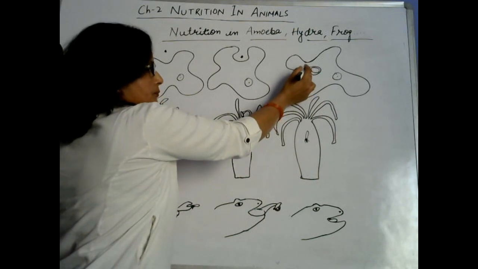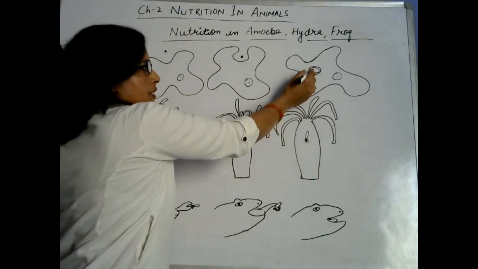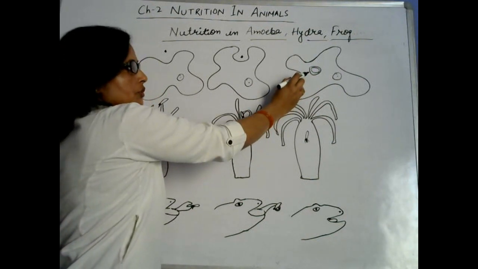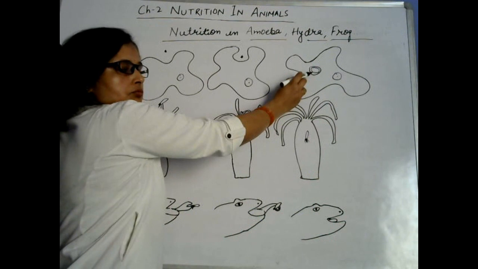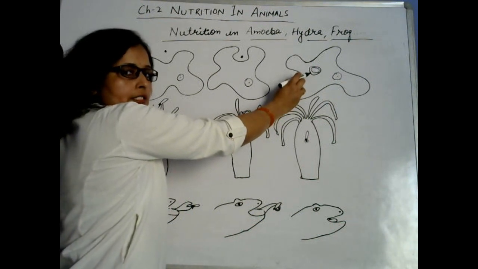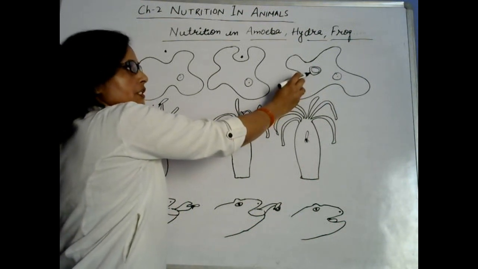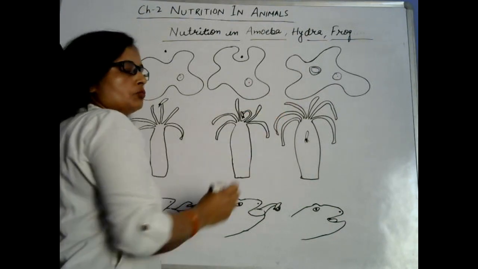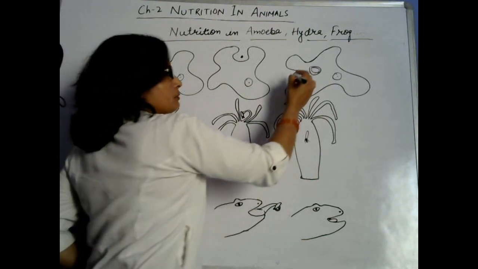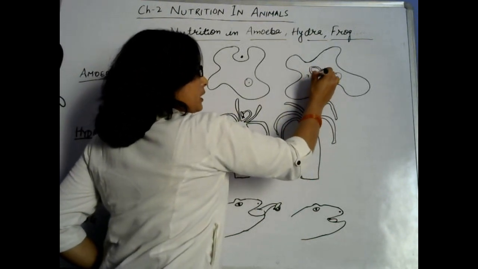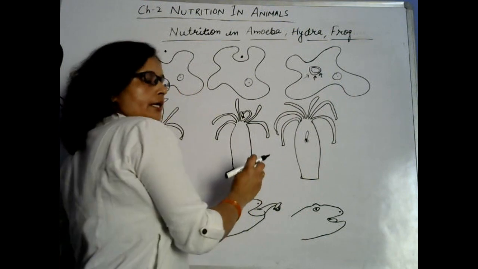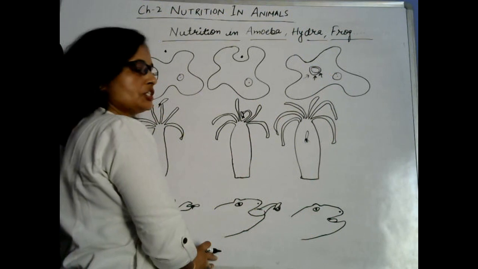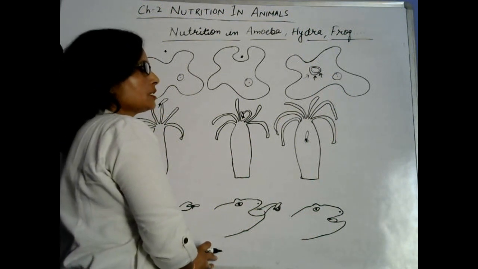When the pseudopodia fold, a food vacuole is formed, and that food vacuole holds the food particle. Then the body of amoeba releases digestive juices, and digestion takes place inside the food vacuole. So first ingestion, second digestion. After digestion, the third step is